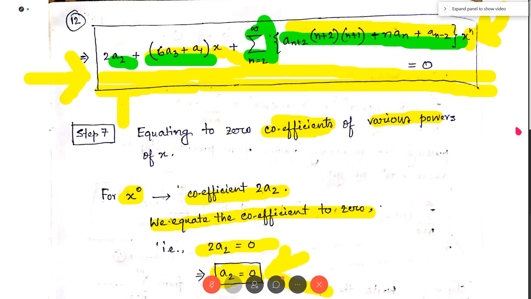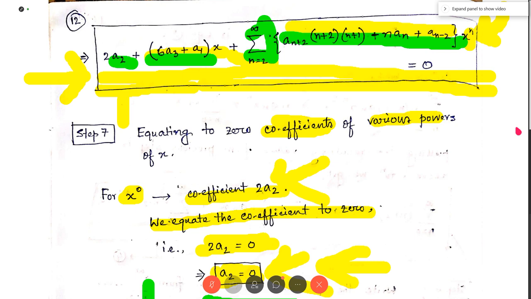I am repeating again. We equate to 0 different powers of x. We start from x to the power 0. The coefficient of x to the power 0 is 2a2, so we equate 2a2 to 0 and find a2 equal to 0. Now we go for x to the power 1. The coefficient of x to the power 1 is 6a3 plus a1. We equate it to 0 and get a3 equal to minus a1 by 6. That is, we are able to write a3 in terms of a1.